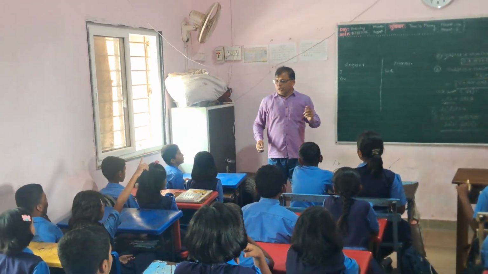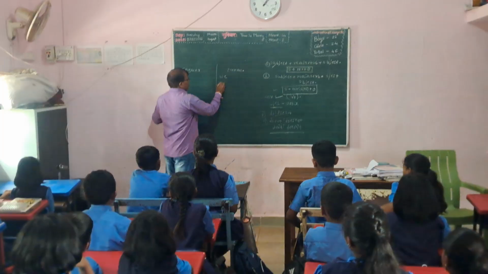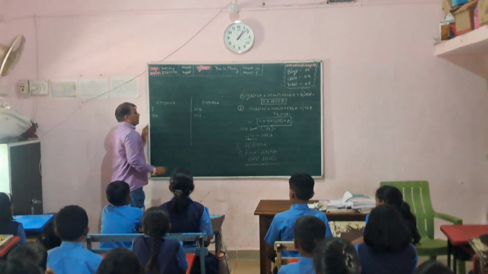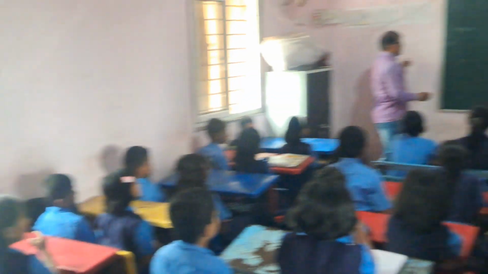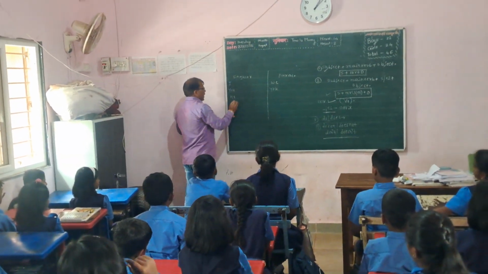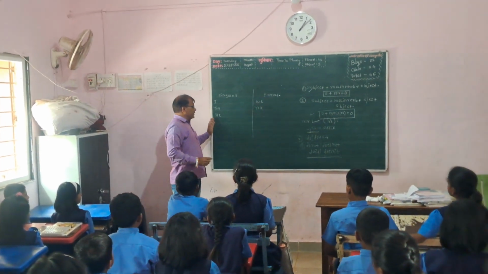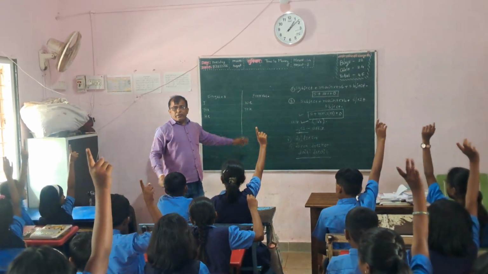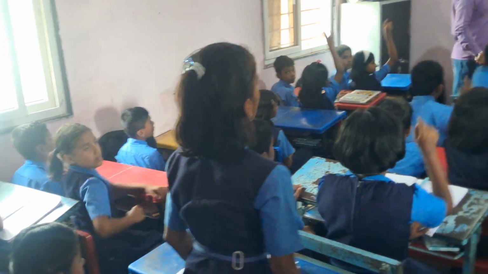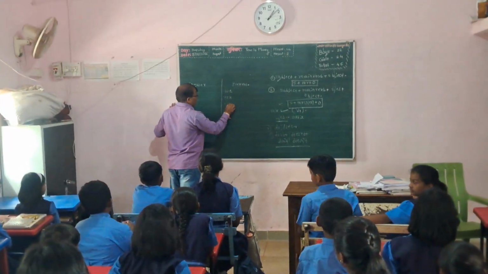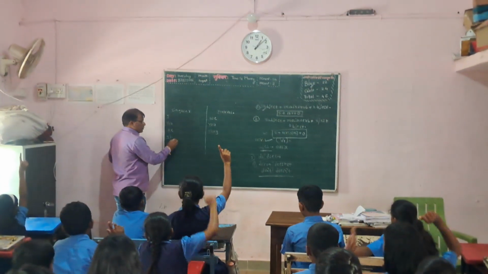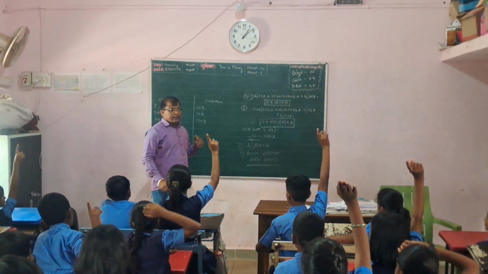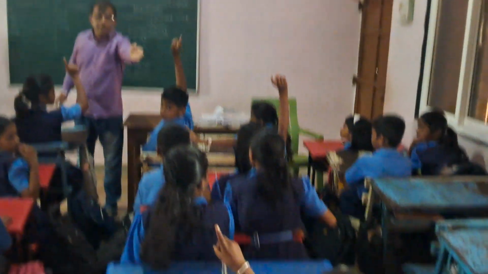You is also in plural form, second person. Then third person, he. The plural of he is they.